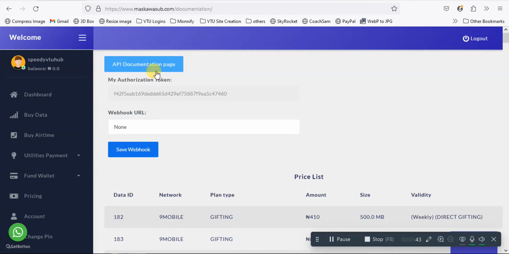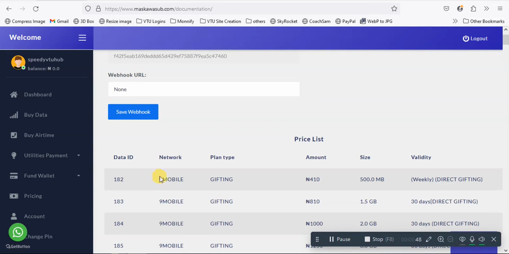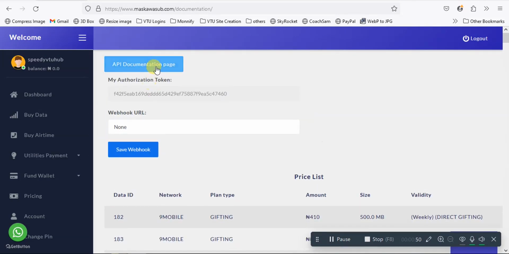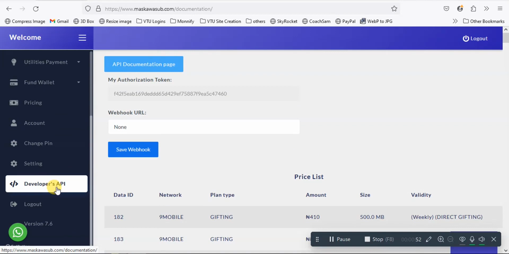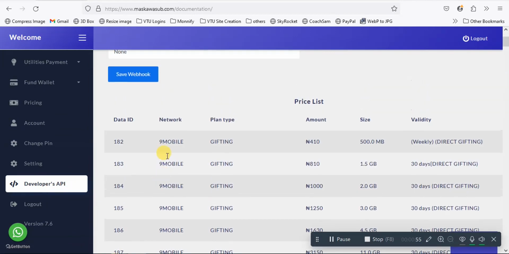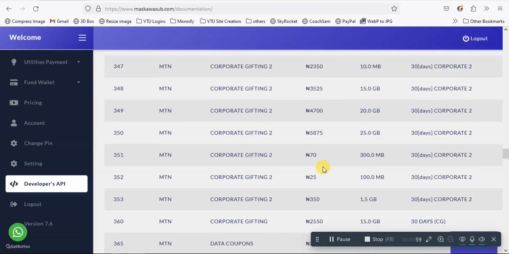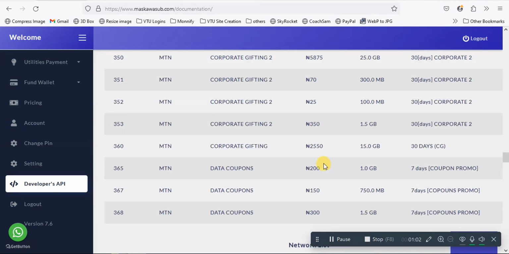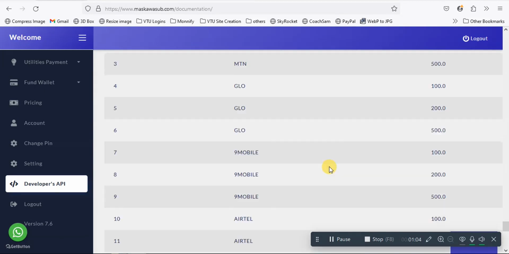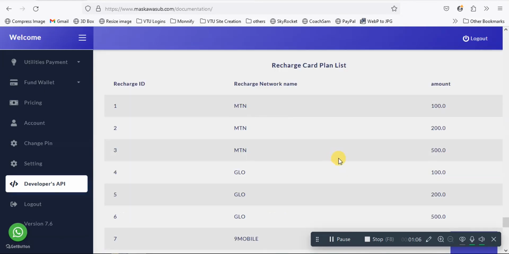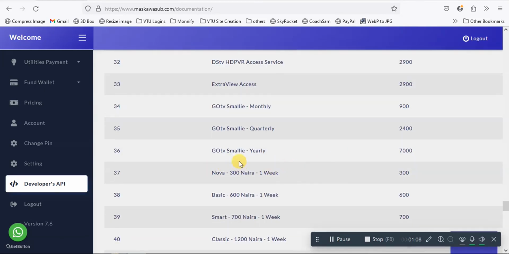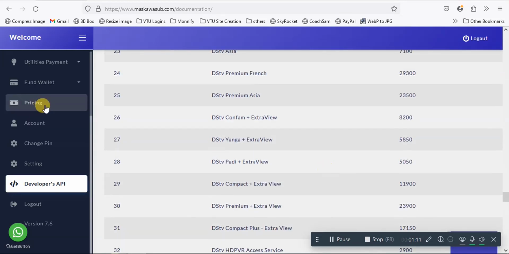Now we are on Mascawa Swap, remember, one of the APIs we're going to be using as an example for this video. So we have the plan. This is the documentation area, remember, developers API. Now you see the price list here for data, for airtime, for cable TV solution and electricity bill payments. Okay, so let's continue. Anyway, for pricing, you see the prices here. Let's look at the pricing here.